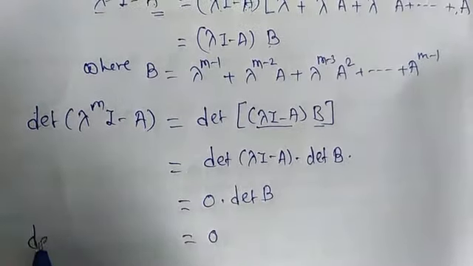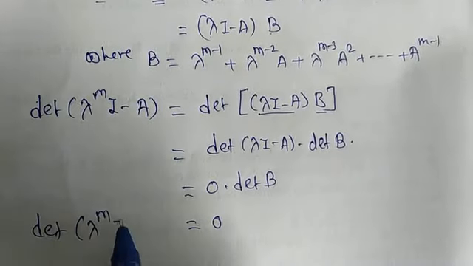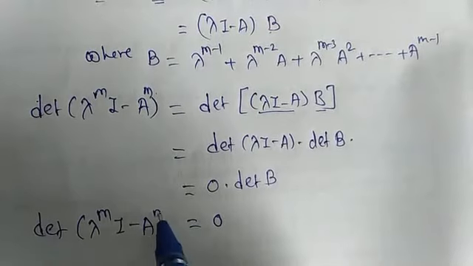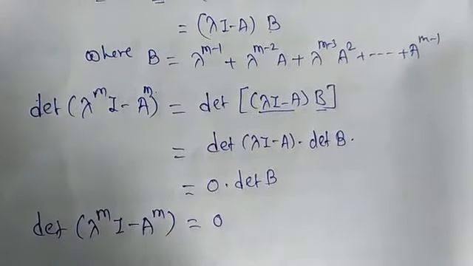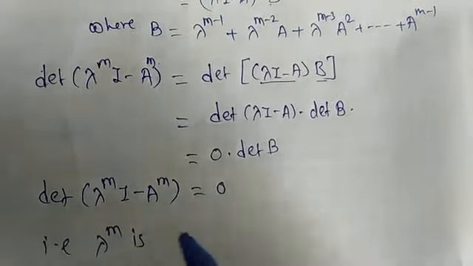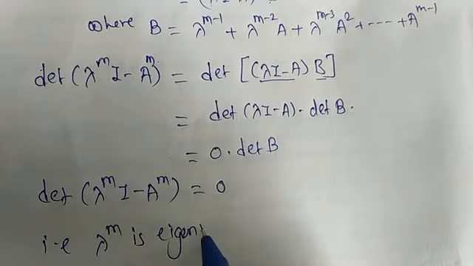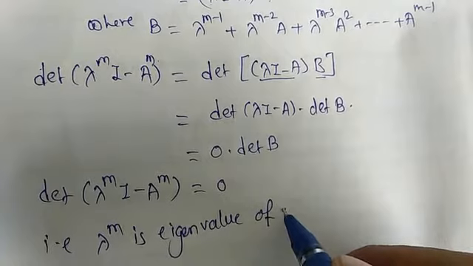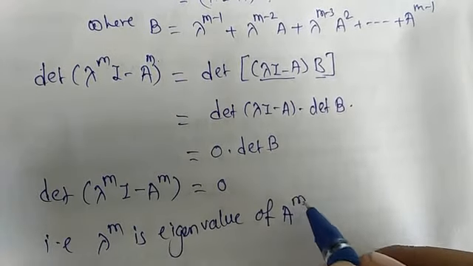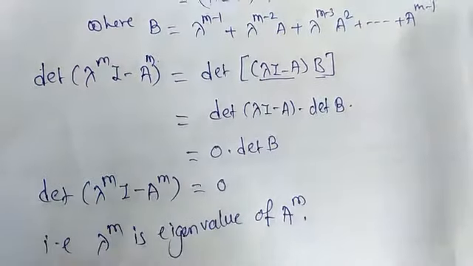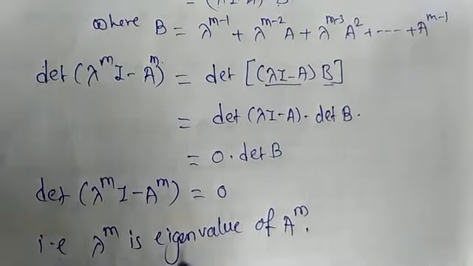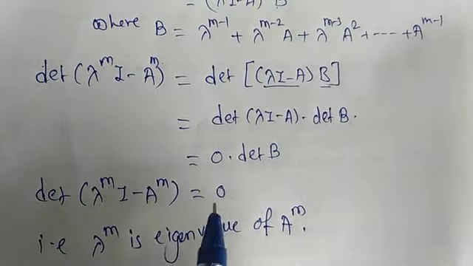That means determinant of lambda raised to m I minus A raised to m is equal to 0. That means lambda raised to m is an eigenvalue of A raised to m. Okay, this is our first part. We have proved that lambda raised to m is an eigenvalue of A raised to m.